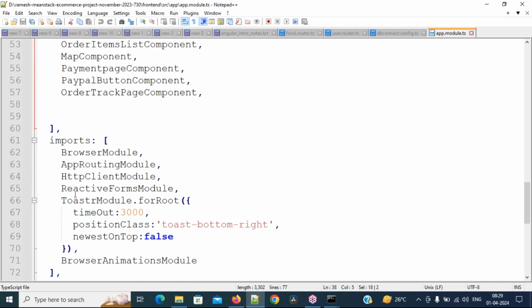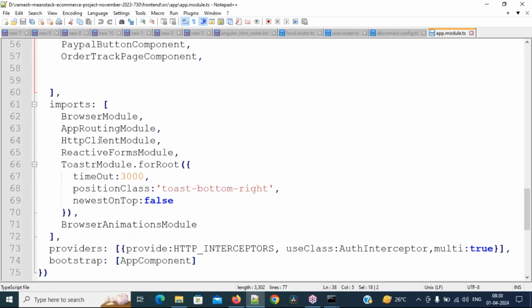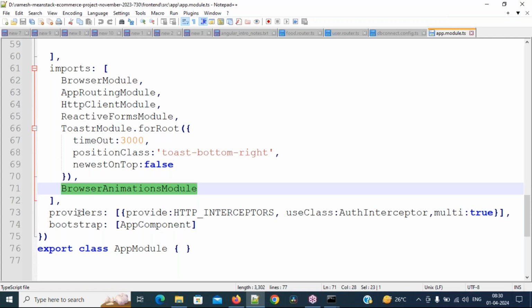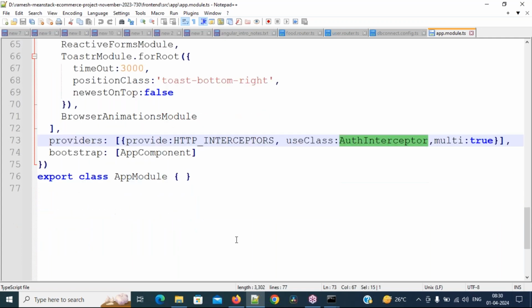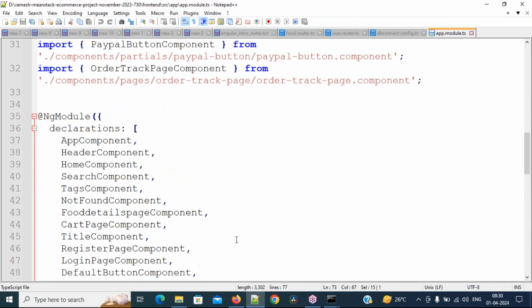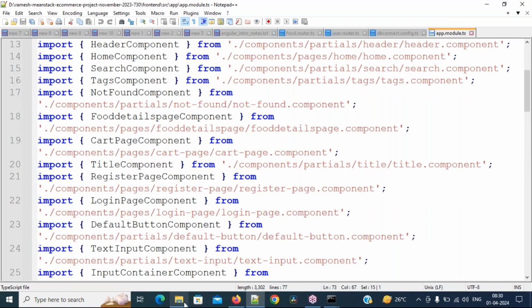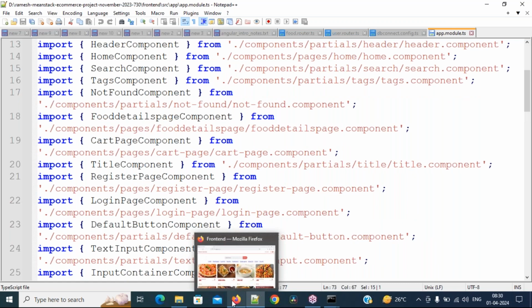These are all related to modules. HTTP, reactive forms, toaster related things, we need to use these. And we need the browser animation module for any graphical things, and the interceptors, how to work with interceptors and keep them in the app module. Clear or not? Respond, everybody. The topics are all automatically covered.